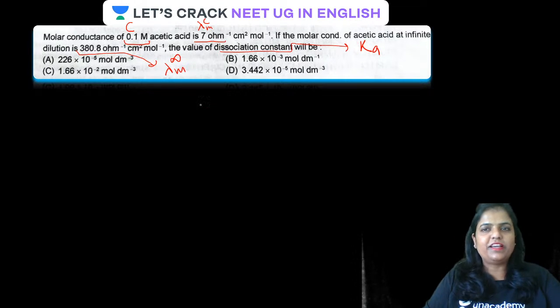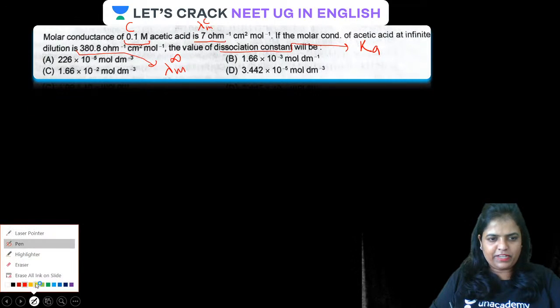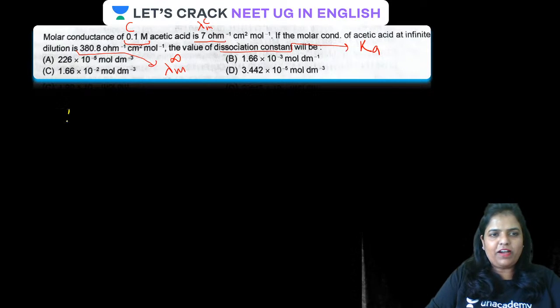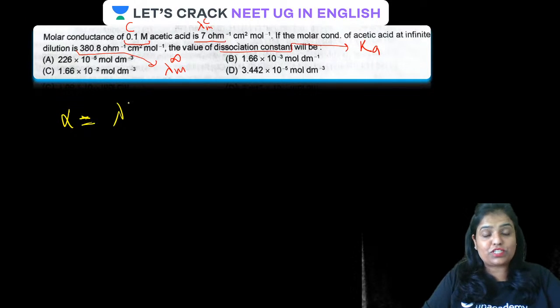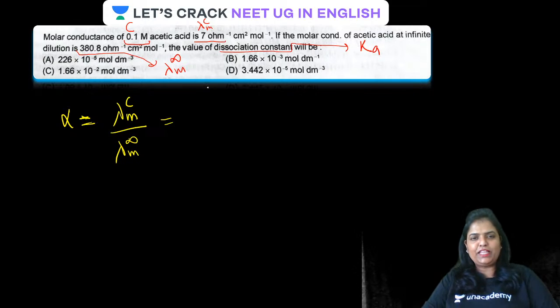So simple question, isn't it? You have the two values. So automatically if alpha is calculated, we can calculate dissociation constant as well. Now alpha is molar conductivity at any concentration upon molar conductivity at infinite dilution. Simply put that in the formula.